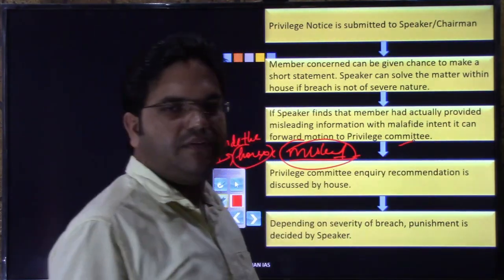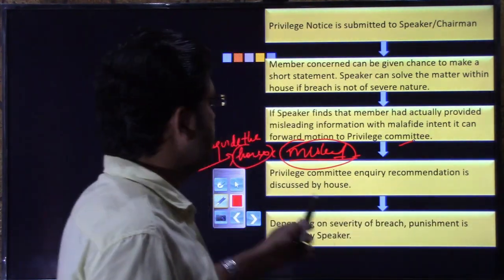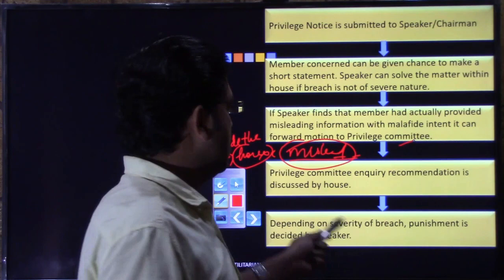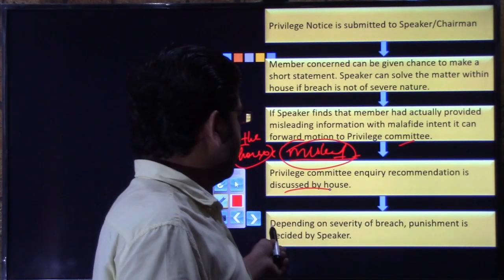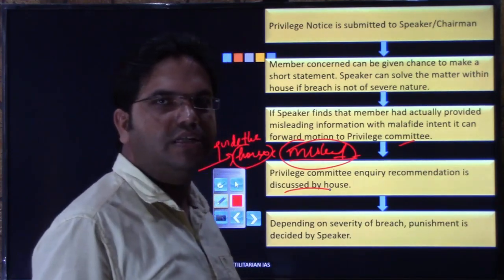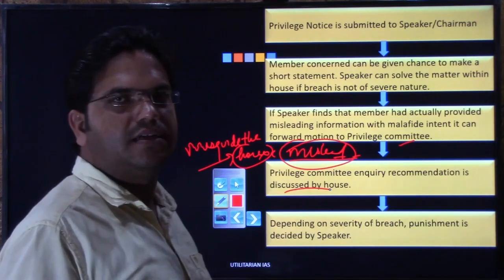The privilege committee will have its long discussion, and thereafter its inquiry or recommendation is shared with the house. Once the house has the recommendation from the privilege committee, right, thereafter depending on the severity of the breach, the punishment will be decided by the speaker in consultation with the house.